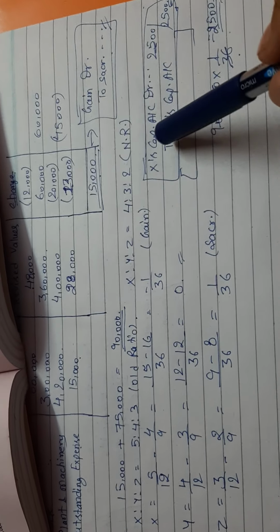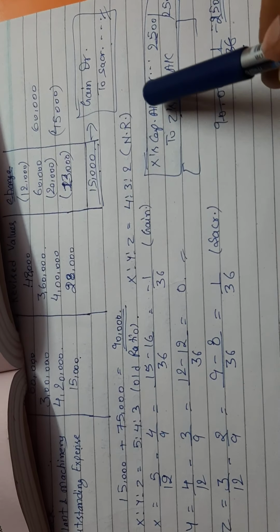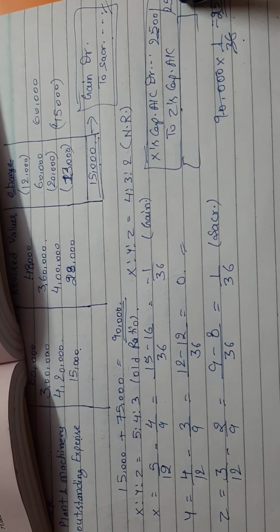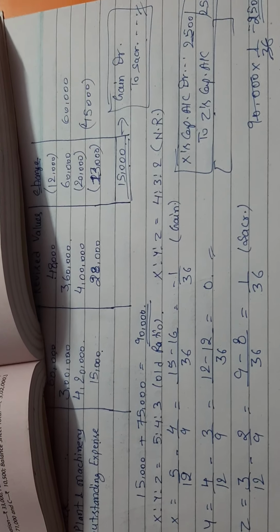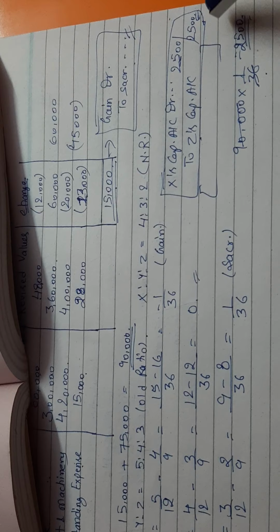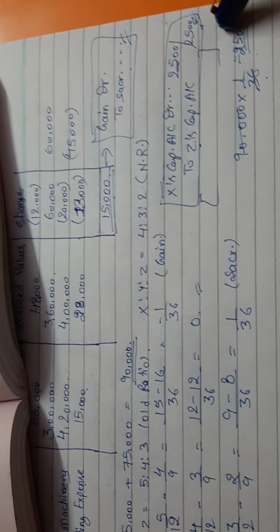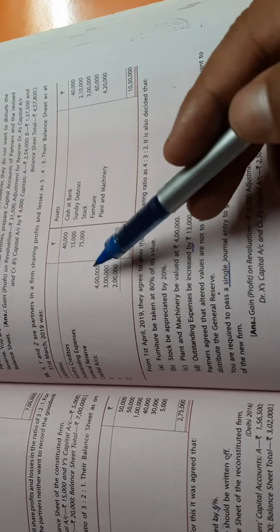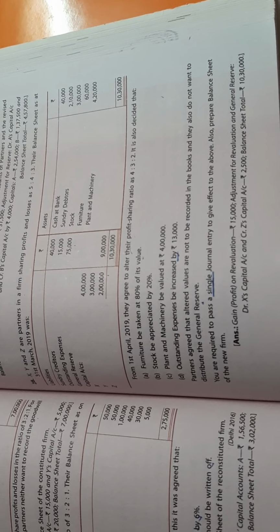X is debited by 2500 and Z is credited, so whatever deduction is there, there is an increment of the same amount also. So there will be a change only on account of X's and Z's capital, and the rest will remain the same. I hope you can solve this question also.